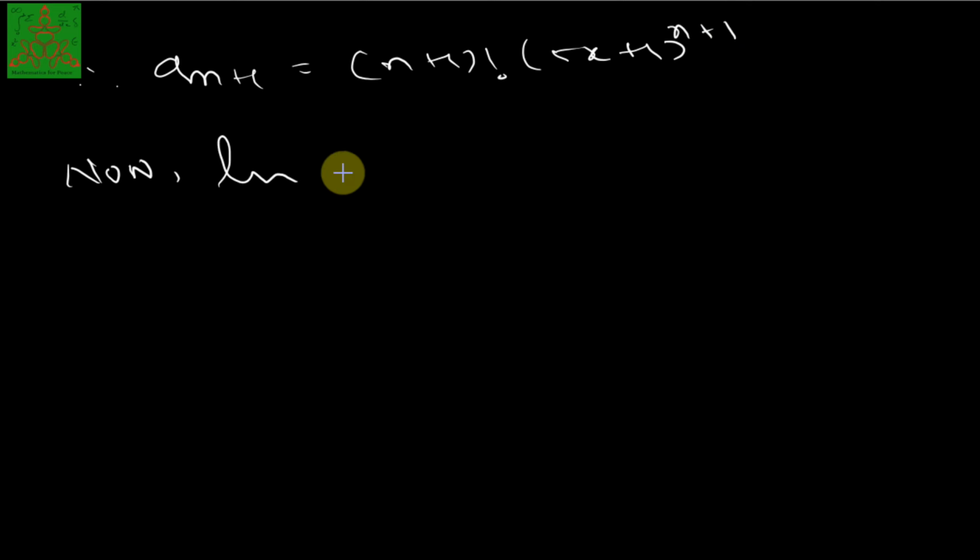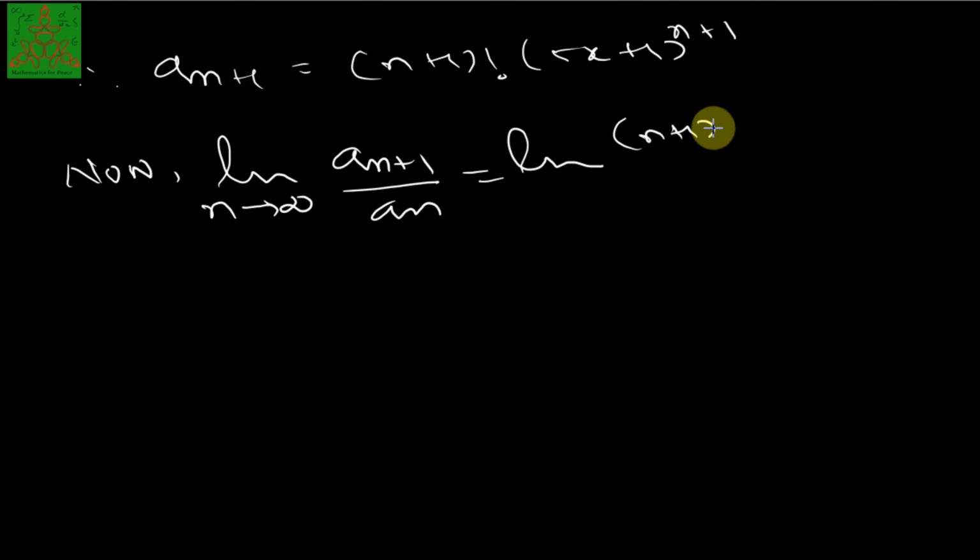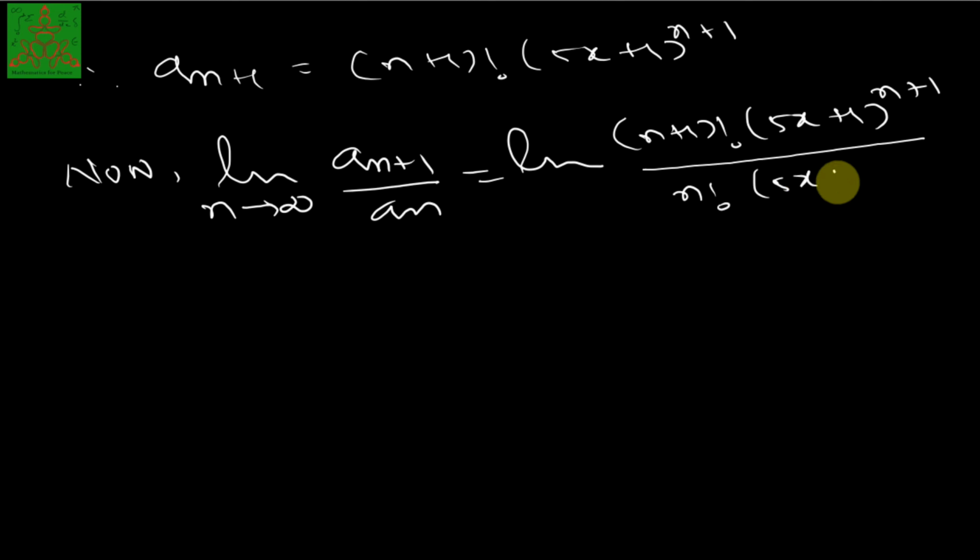Now, limit of a_(n plus 1) upon a_n as n tends to infinity will give me limit of (n plus 1) factorial into (5x plus 1) raised to n plus 1, over n factorial into (5x plus 1) raised to n, as n tends to infinity. Just observe that the (5x plus 1) powers cancel, leaving 5x plus 1, which is independent of n, so I'll write it outside. And n factorial will cancel with (n plus 1) factorial, leaving n plus 1.